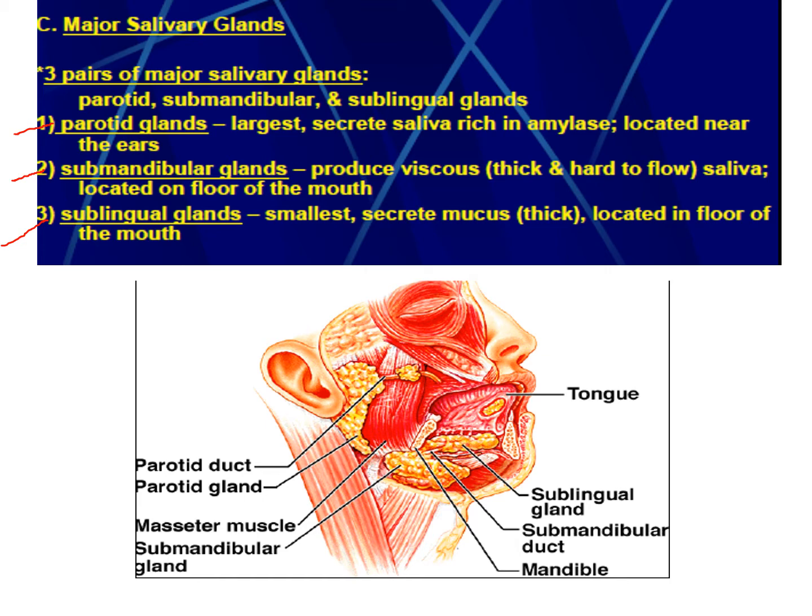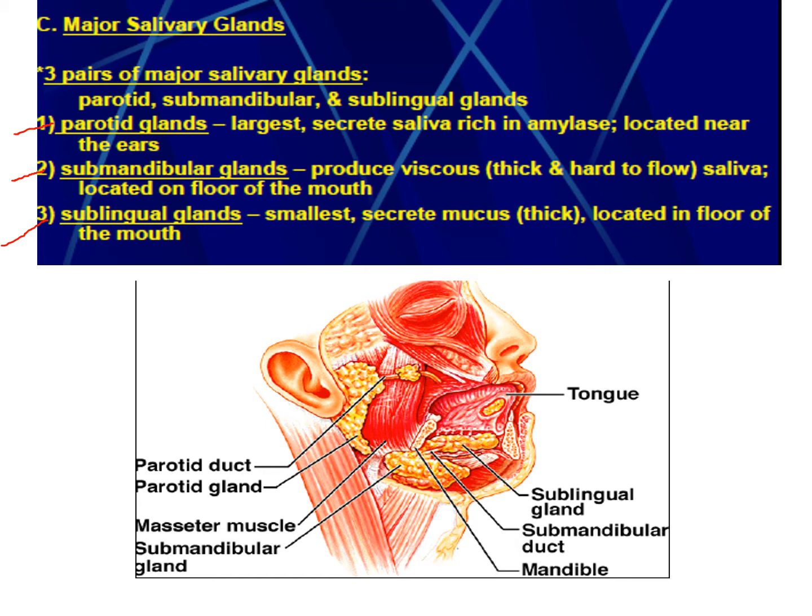Since it is located near the mandibular bone, it is called the submandibular gland. And two glands placed below the tongue are called the sublingual glands, since they are placed below the tongue.